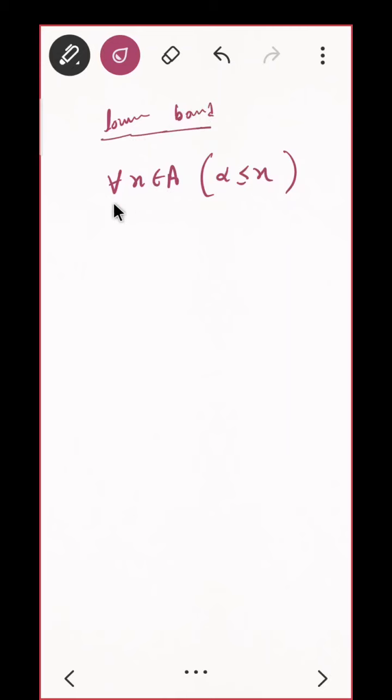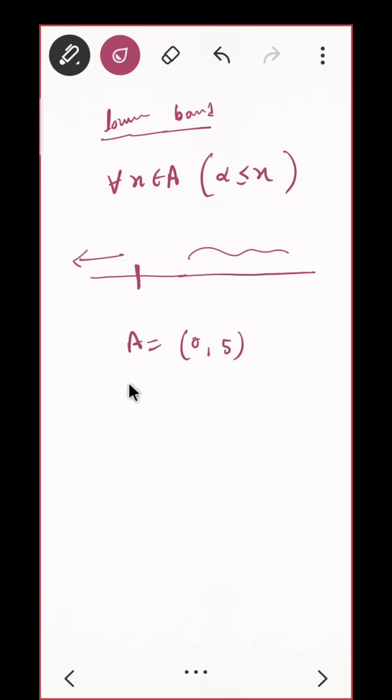Correct? Do you understand what we mean graphically? If I say so, where will my alpha be? Suppose this is my set A here somewhere. So where will my alpha be? Alpha will be somewhere this side, and anything less than that will also be a lower bound. So let me give you an example. Suppose A is 0 to 5. Give me the lower bound.